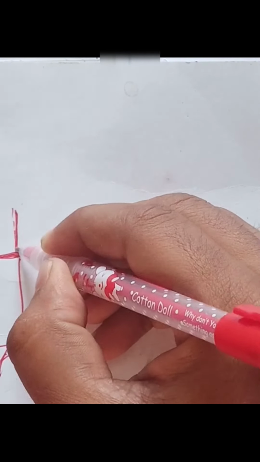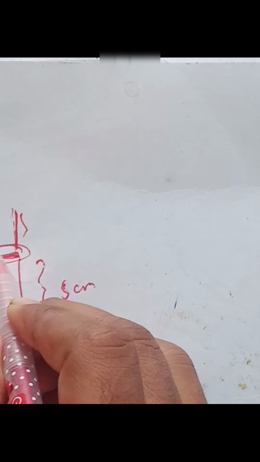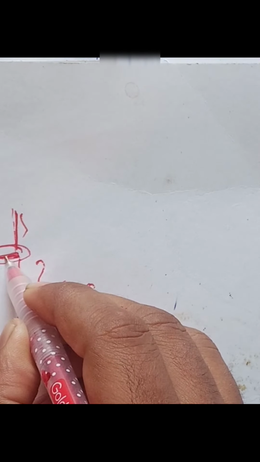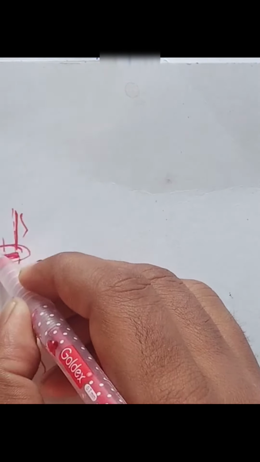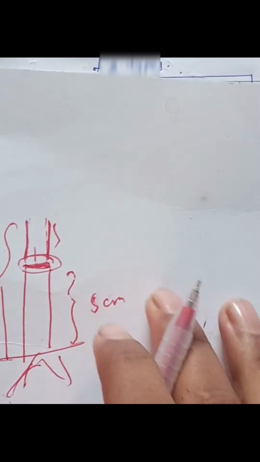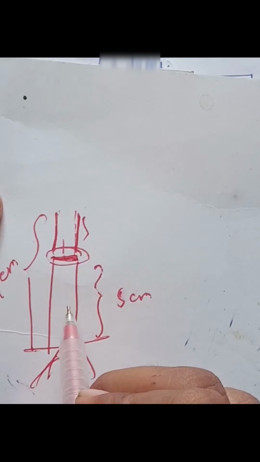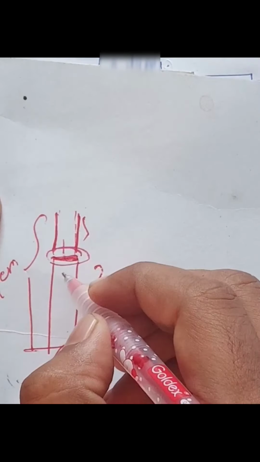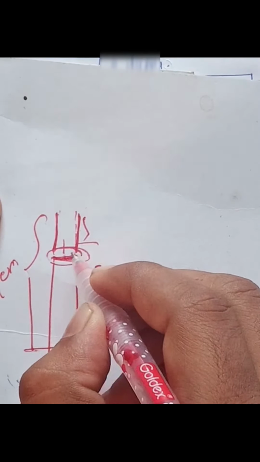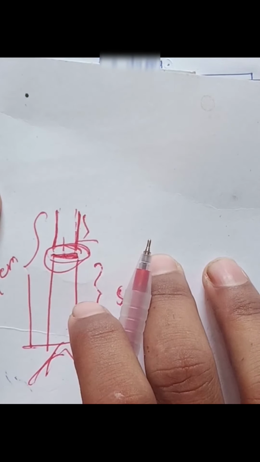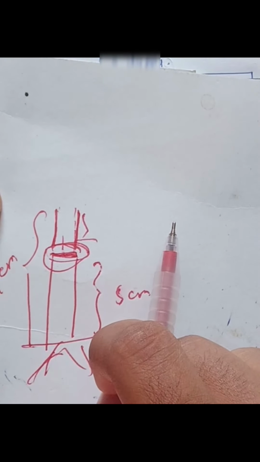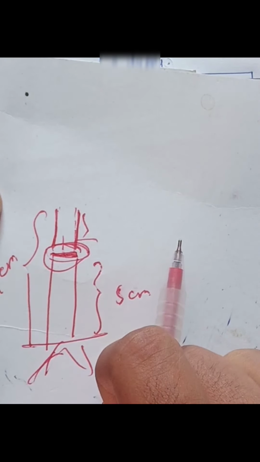These 2 centimeters are increased in a few days because of the differentiation in meristematic tissue. Meristematic tissue is responsible for the growing of plant parts, which increases the elongation of the stem and root as well.